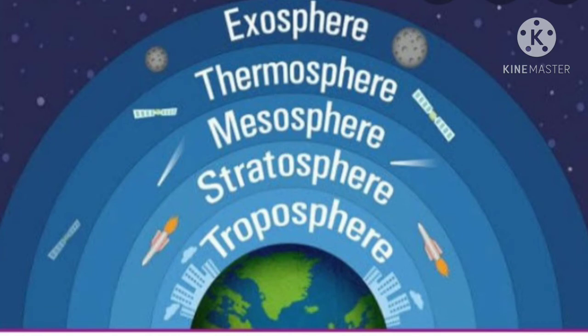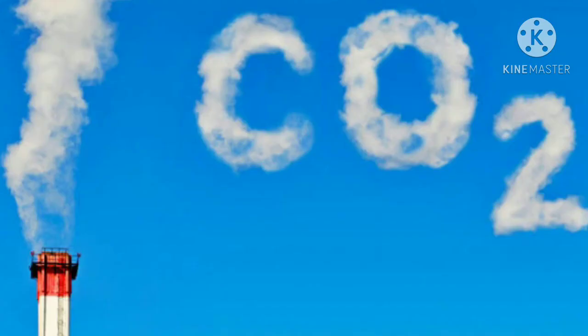Now we will see what the atmosphere is composed of mainly. The atmosphere consists mainly of nitrogen and oxygen, which make up about 99% of clean dry air.